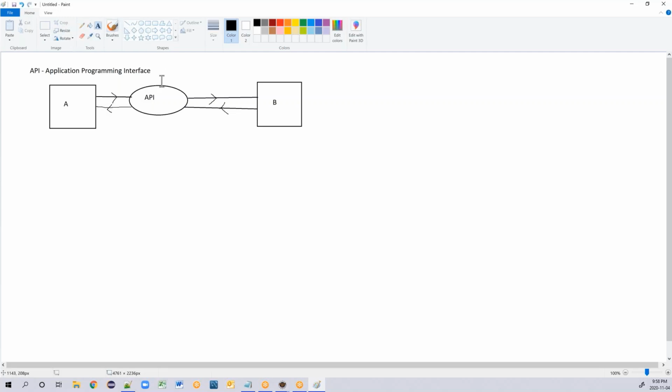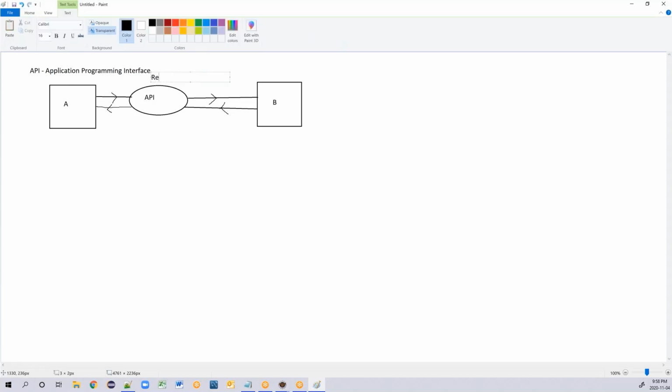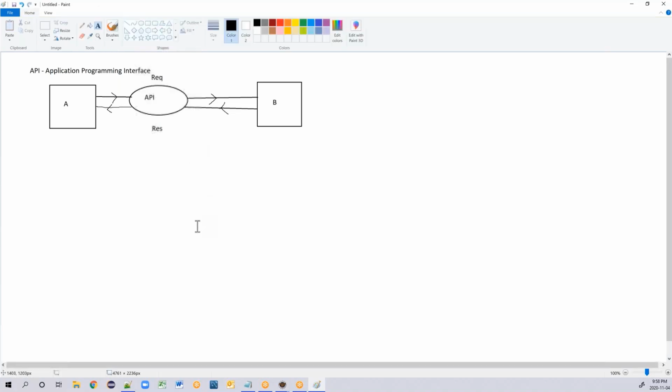So you are sending some request and you are getting some response. This is what your API will do. API will simply take the request, convert it into whatever language it can understand, transfer it to entity B, and get the response from entity B. Through the API, it will send the response back to entity A. This is the simple definition of API, but still people would not understand what exactly API is. So let's see this example.